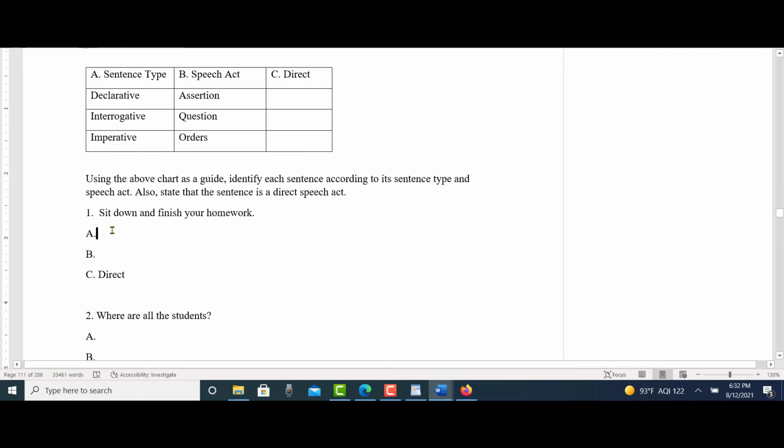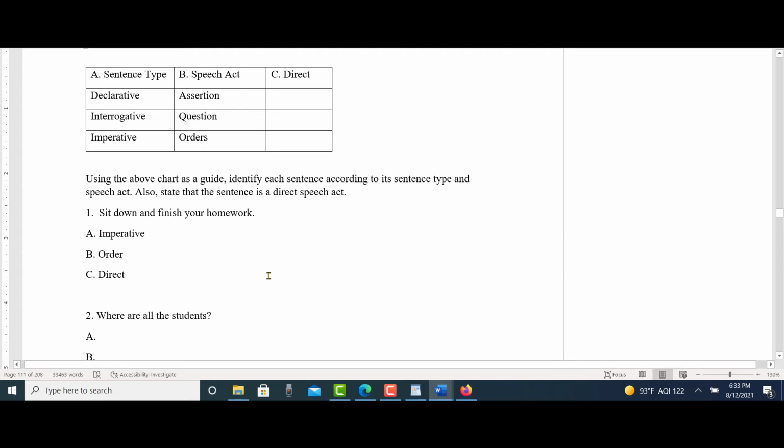Okay, so let's do one together. So sit down and finish your homework. Clearly, there is no subject in here. It starts with sit and then finish. These are both verbs. It implies you. But because we've omitted that subject and it sounds more like an order, we're going to say that this is an imperative order and it's a direct speech act. So it's imperative, order, direct. That's what we're going to say there.